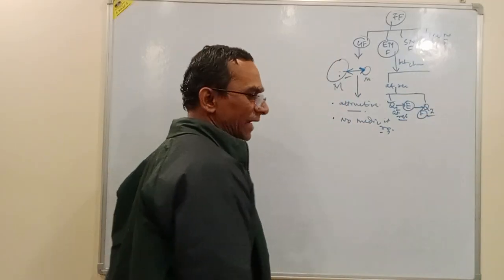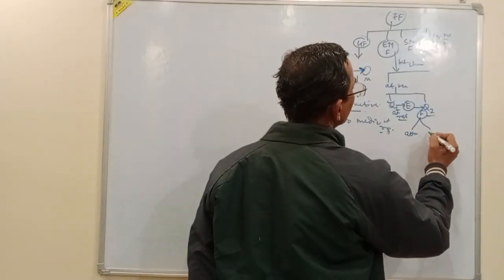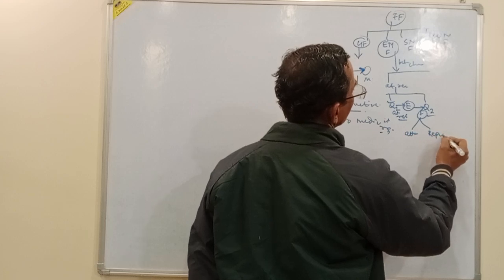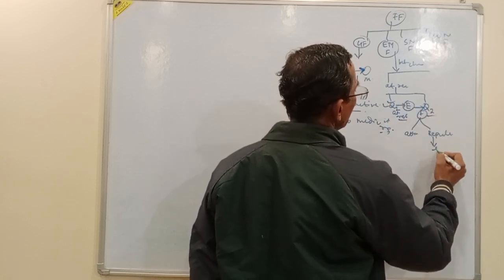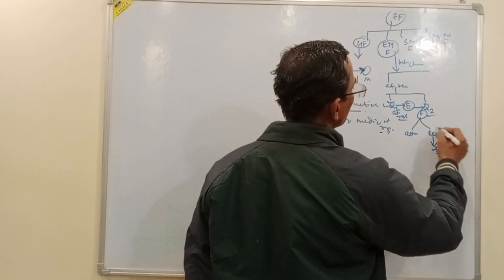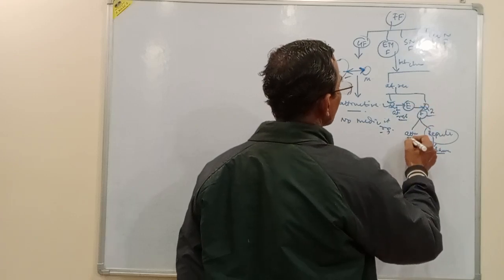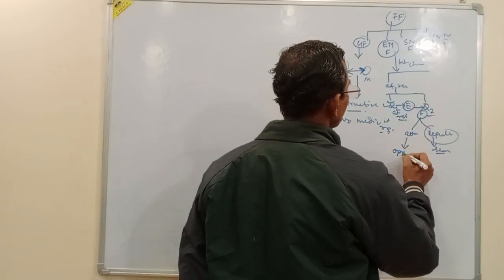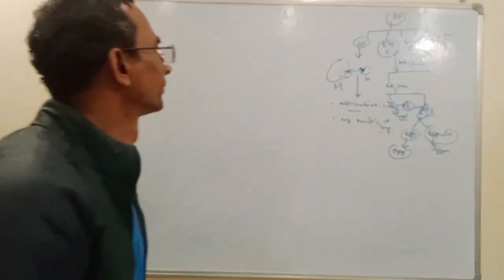Depending upon the type of charge, this will be either attractive or repulsive. If Q1 and Q2 have like charges, there will be a repulsive force. If Q1 and Q2 are of opposite charge, it will be an attractive force.